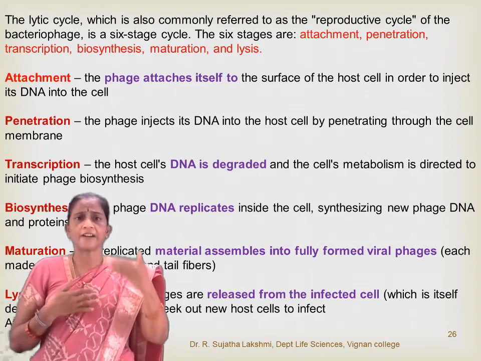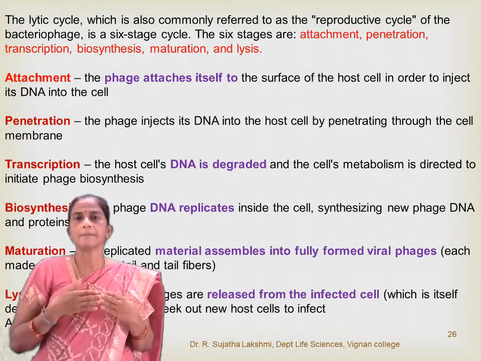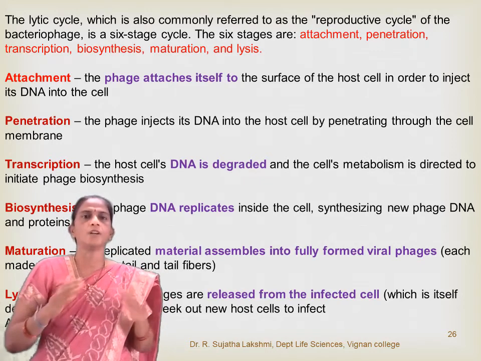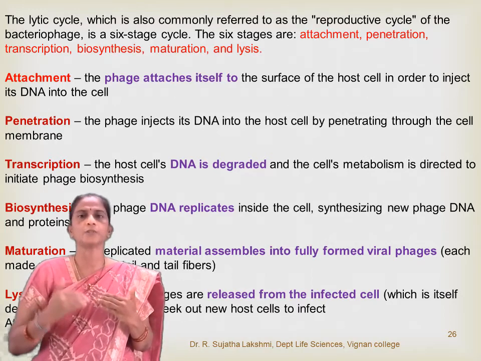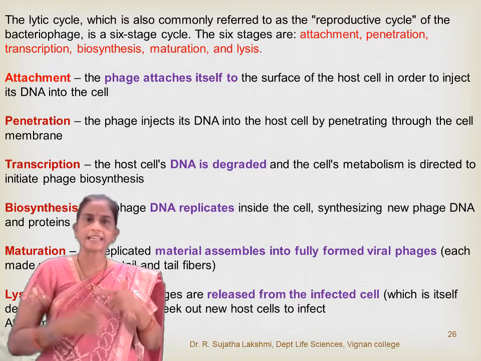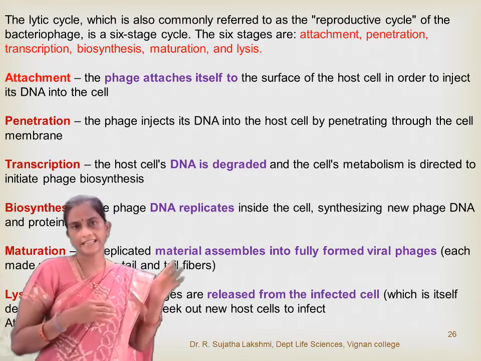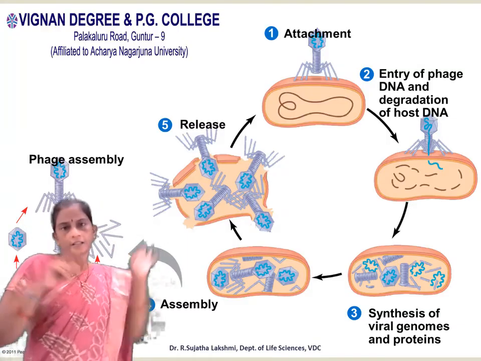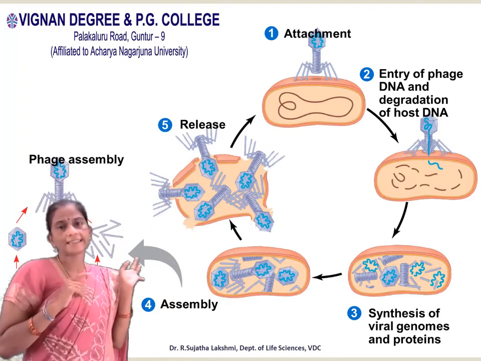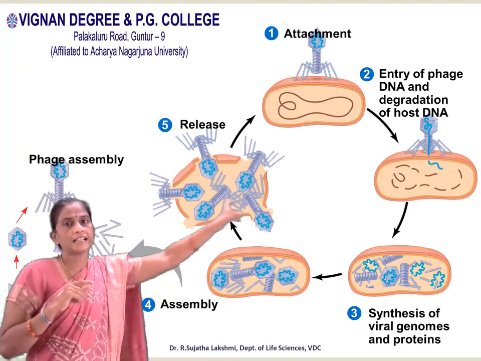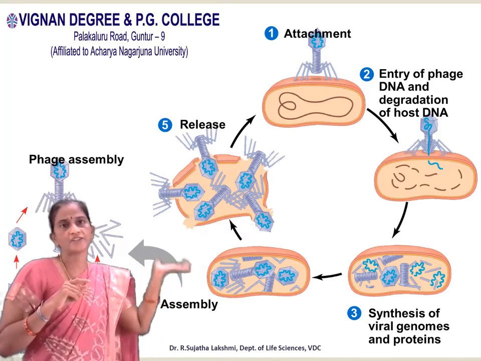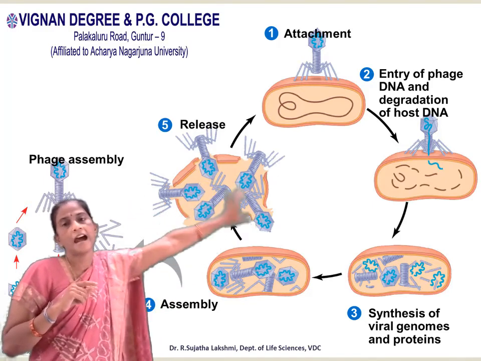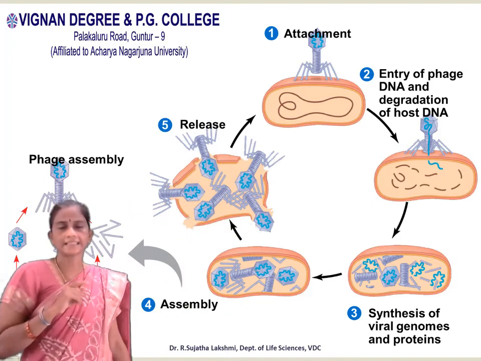In the last step, the viral enzymes cause the cell membrane to lyse and break down. New viruses are released to find new hosts. The cycle repeats like this. Here you can see the whole cycle of lysis of the cell and release: attachment, penetration, integration, assembly and lysis. That is the lytic cycle.